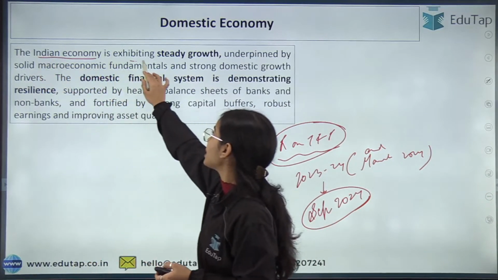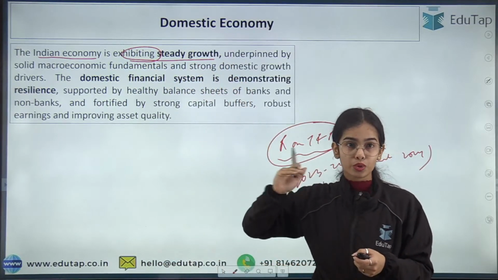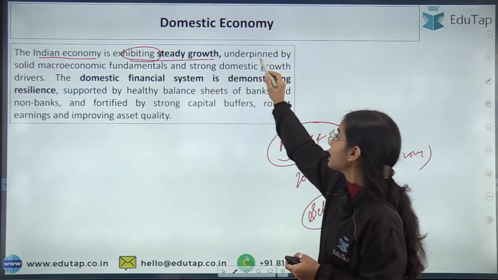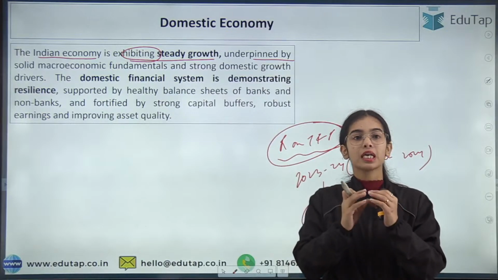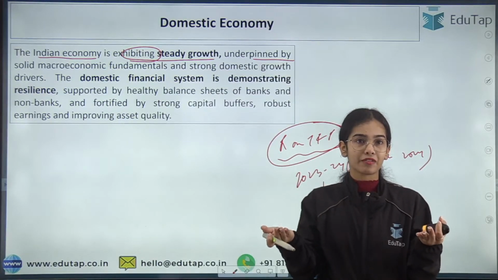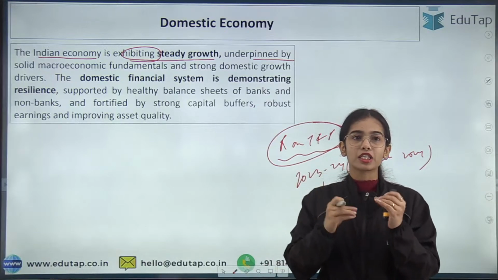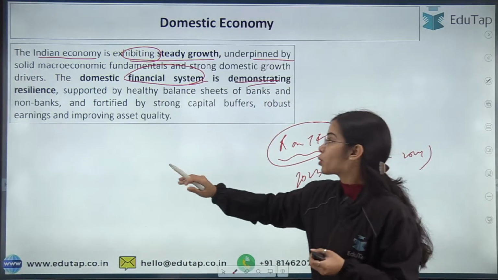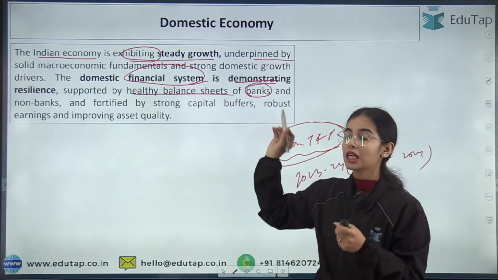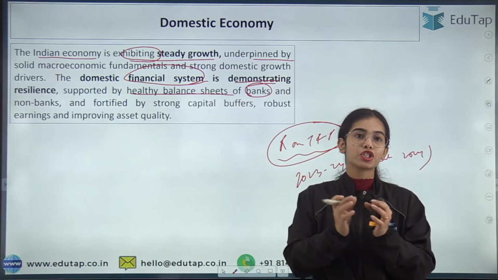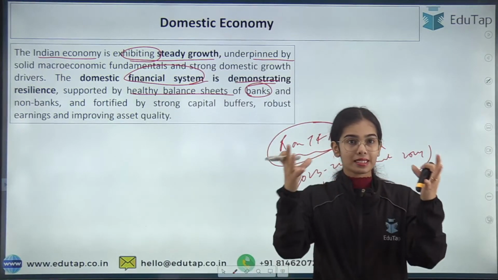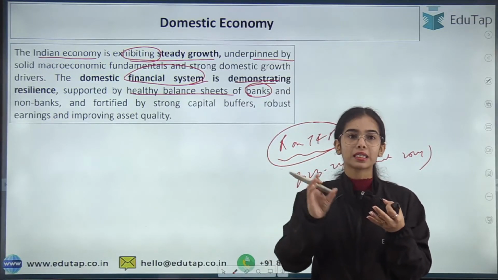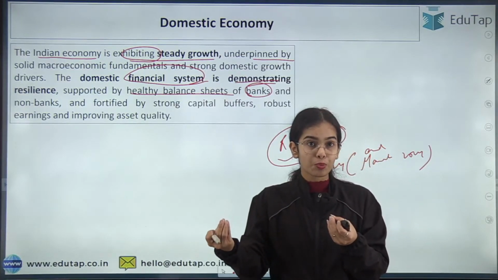Okay. So the Indian economy is exhibiting steady growth. Growth is happening in the Indian economy, and we are having steady growth underpinned by solid macroeconomic fundamentals. The macroeconomic fundamentals that we have are also very strong, as the financial system of our country is very resilient. It is demonstrating resilience that is supported by the healthy balance sheet of the banks. The consolidated or combined balance sheet of the scheduled commercial banks is expanding. They are holding more capital to handle distress. The banks are also having more profitability.